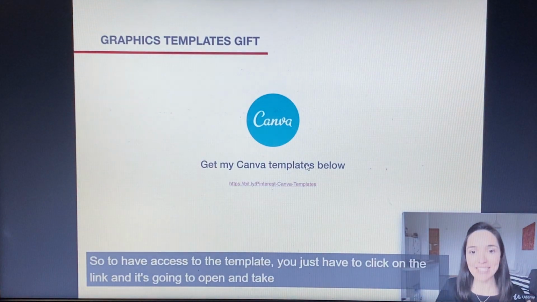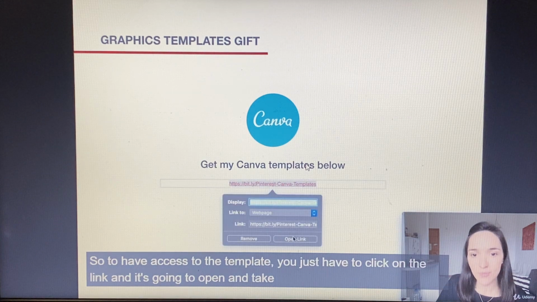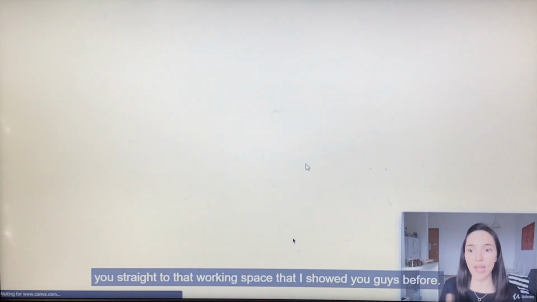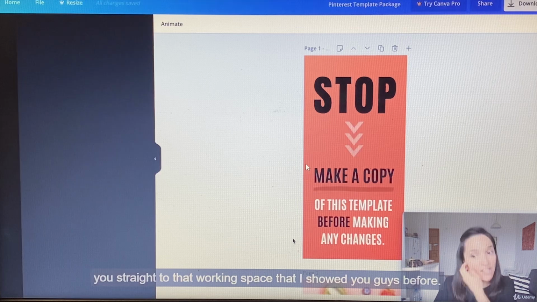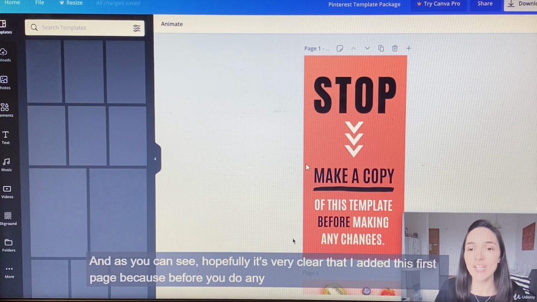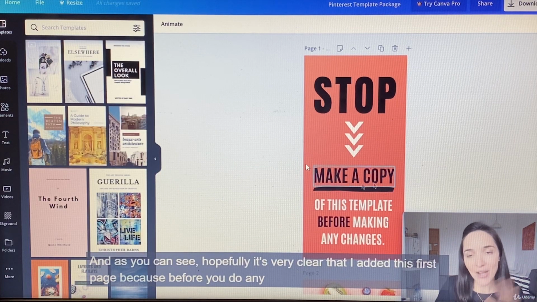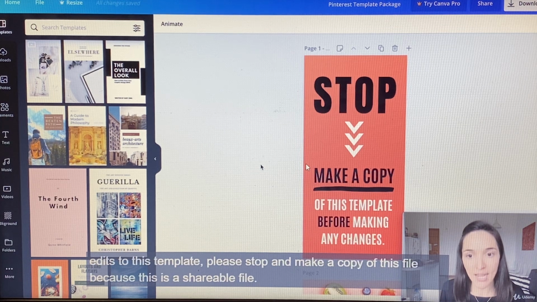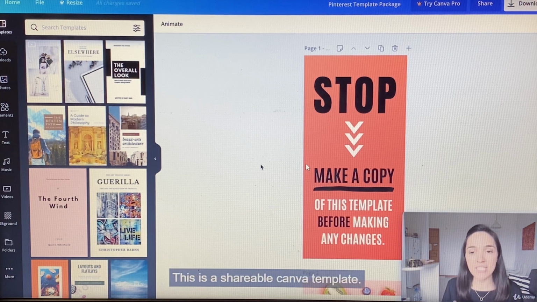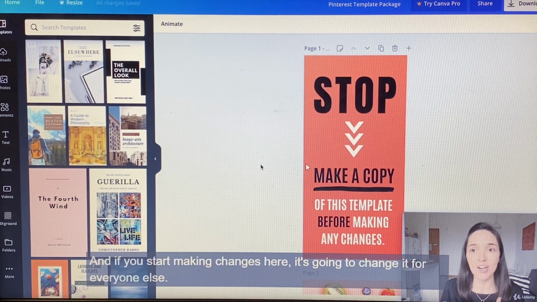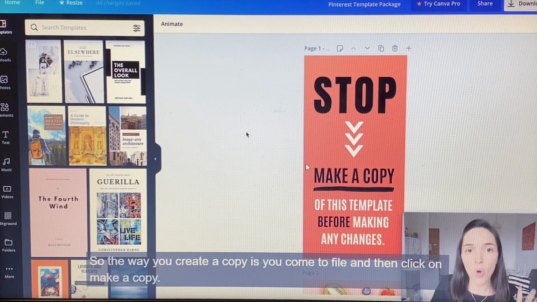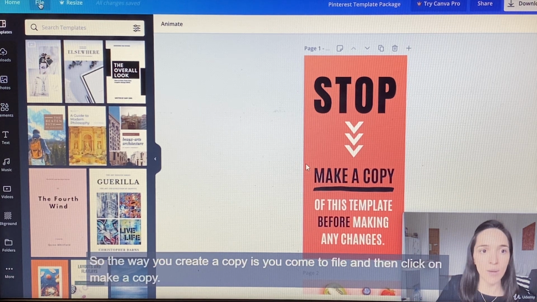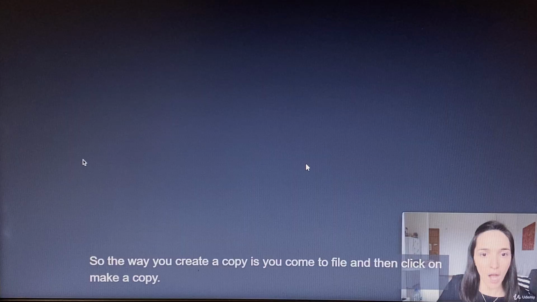Alright, so to have access to the template, you just have to click on the link, and it's going to open and take you straight to that working space that I showed you guys before. And as you can see, hopefully it's very clear that I added this first page, because before you do any edits to this template, please stop and make a copy of this file, because this is a shareable file. This is a shareable Canva template, and if you start making changes here, it's going to change it for everyone else. So the way you create a copy is you come to File, and then click on Make a Copy.